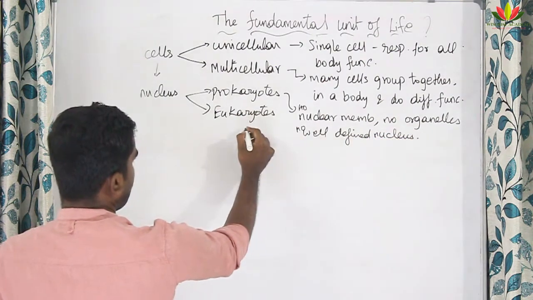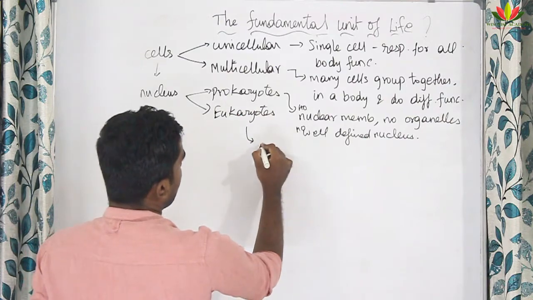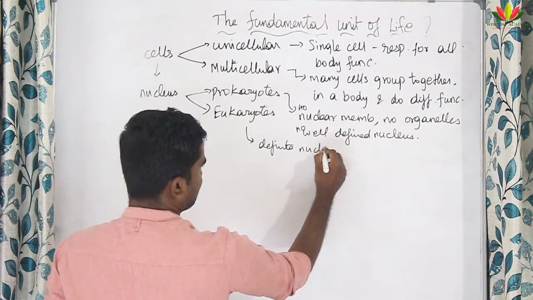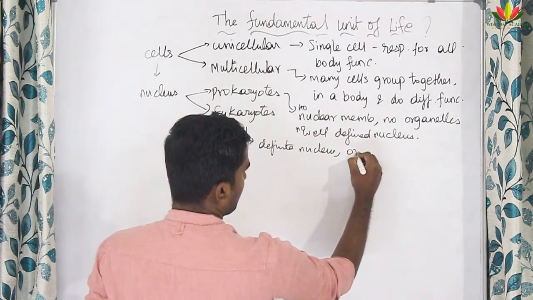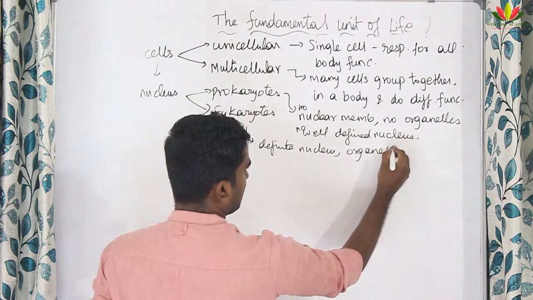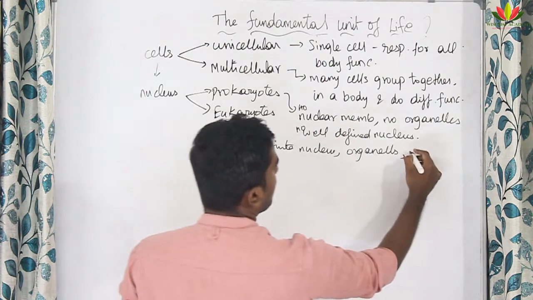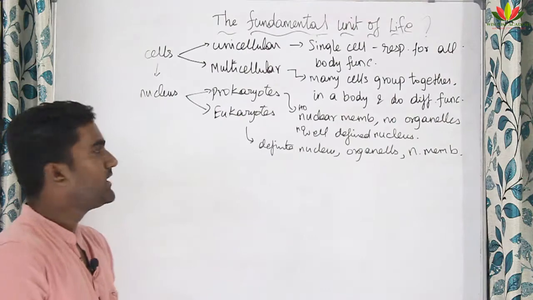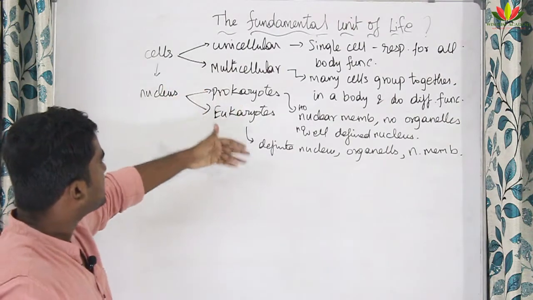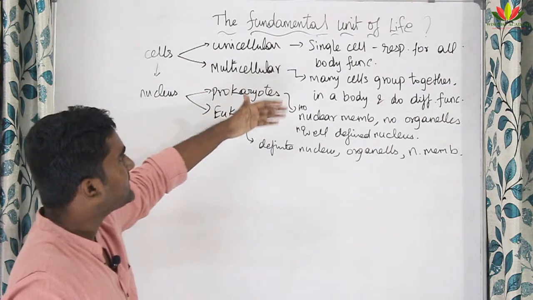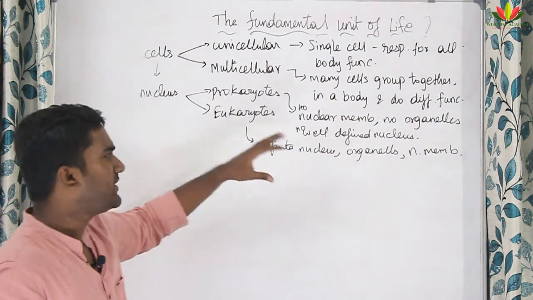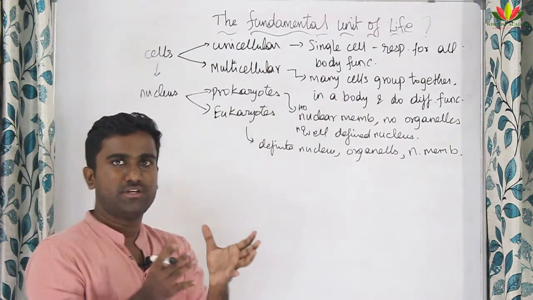Eukaryotes are quite the opposite. A definite nucleus is present in the cell, and organelles are present. Cell organelles and the nuclear membrane are present. Right? You know the difference between prokaryotes and eukaryotes. In prokaryotes, there is no definite nucleus. Here there is a definite nucleus. The nucleus is responsible for the division of the cell.